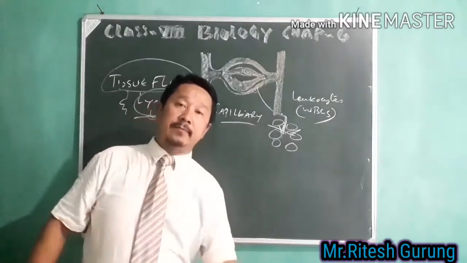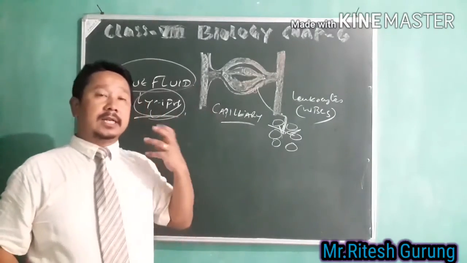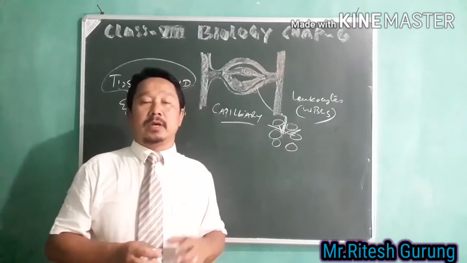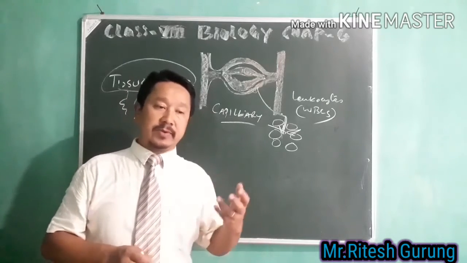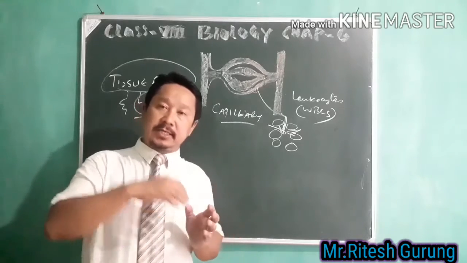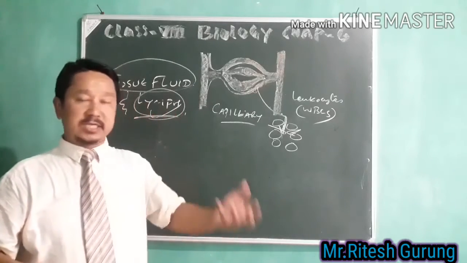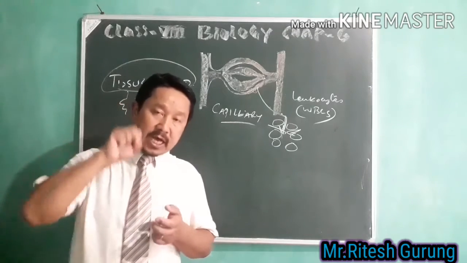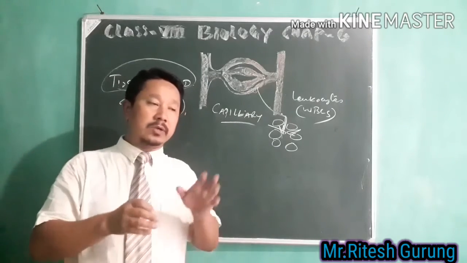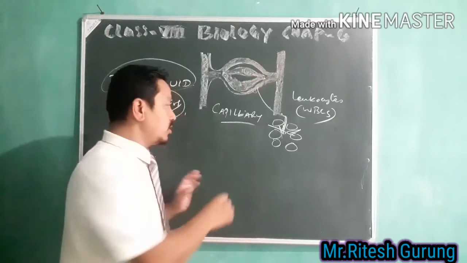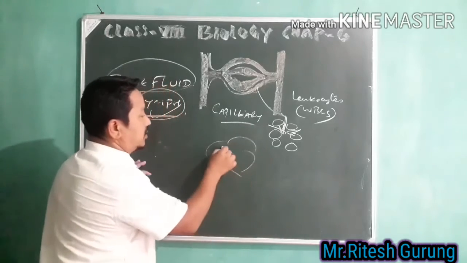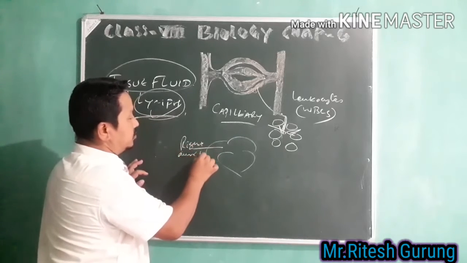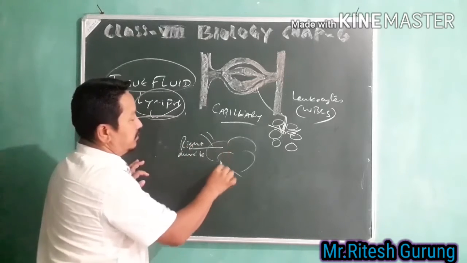Finally, when the lymph is full of carbon dioxide, because after oxygen reaches the cells, respiration takes place there and carbon dioxide is formed, the lymph, after collecting the carbon dioxide, comes again to the heart, especially the right auricle. It comes to the right auricle through this vena cava here.